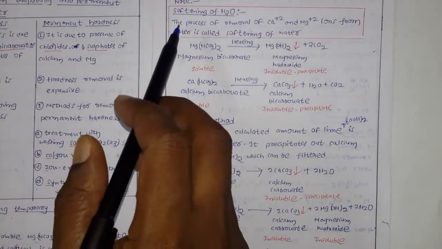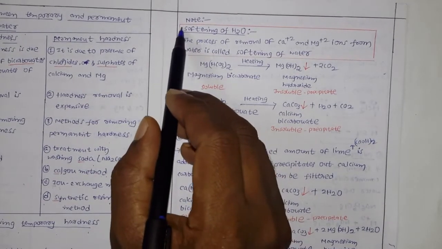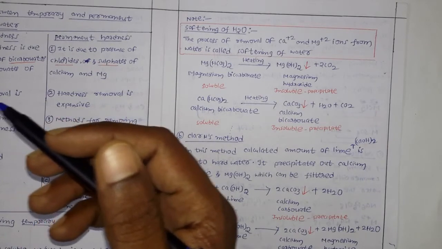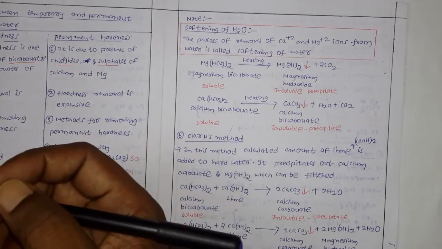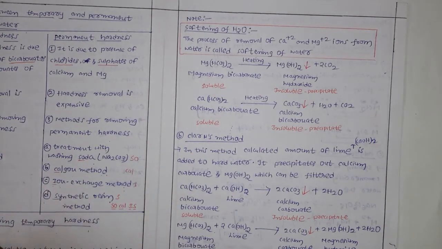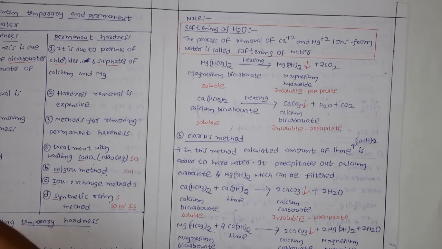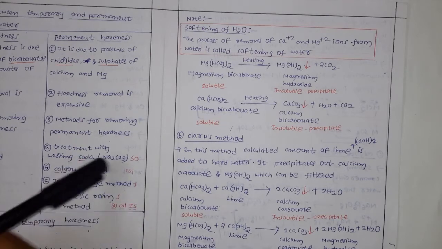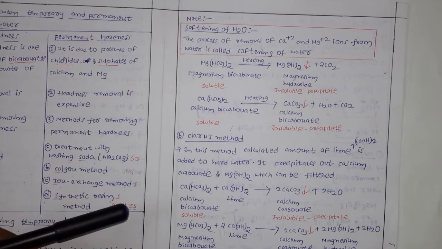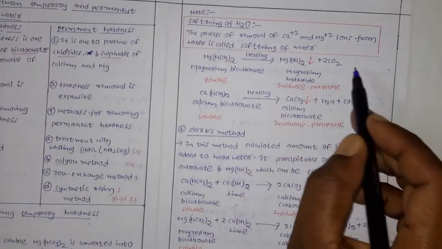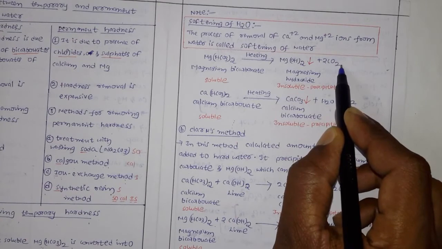Nowadays some people also use the word softening of water. What is the softening of water? The softening of water is nothing but the process of removal of calcium and magnesium 2+ ions from water. You may have a doubt: sir, you are removing only the calcium 2+ and magnesium 2+, and what about the anions like bicarbonate? The bicarbonates also convert into carbon dioxide.